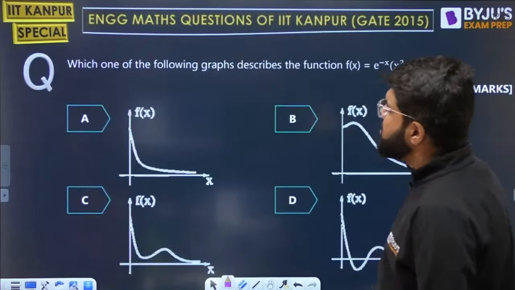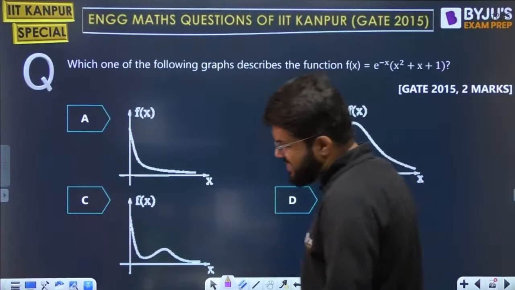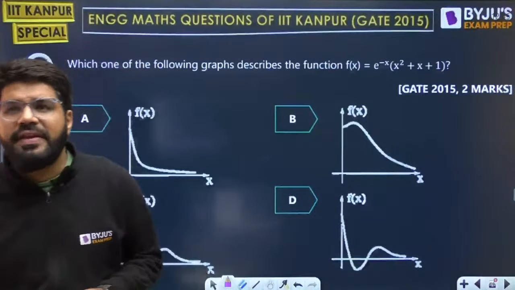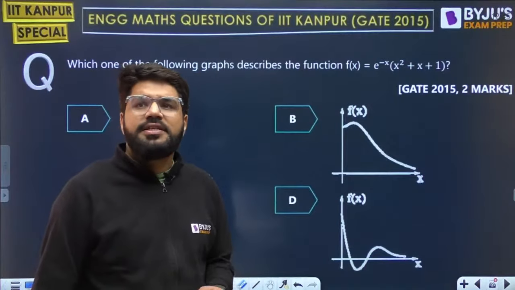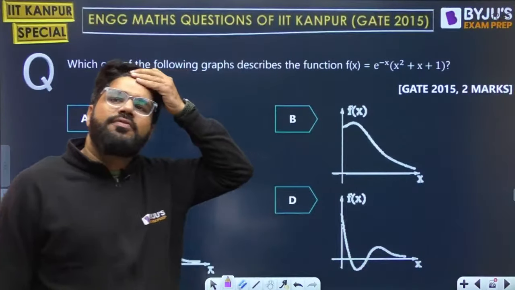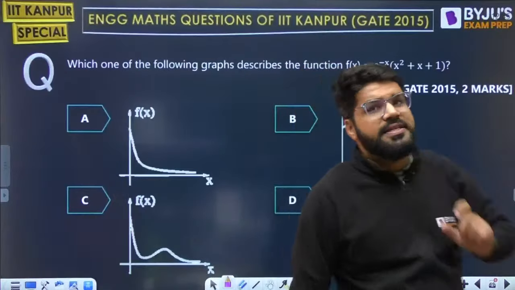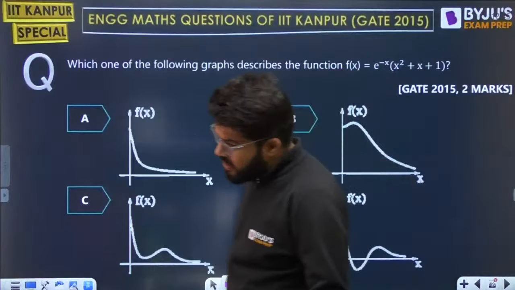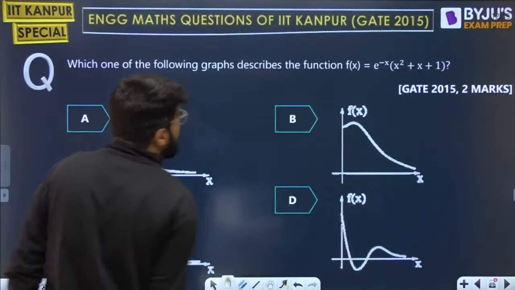Let's go ahead to the next question. Which one of the following graphs describes the function e power minus x into x square plus x plus 1? Some random function is given. How to analyze the graph of this? How to draw the graph of this? Maxima and minima, especially local maxima and local minima, can help you. Let us try understanding how with respect to this problem.